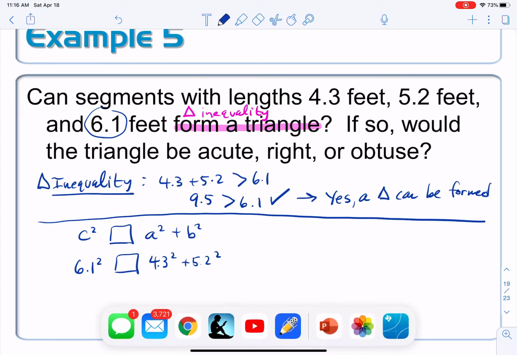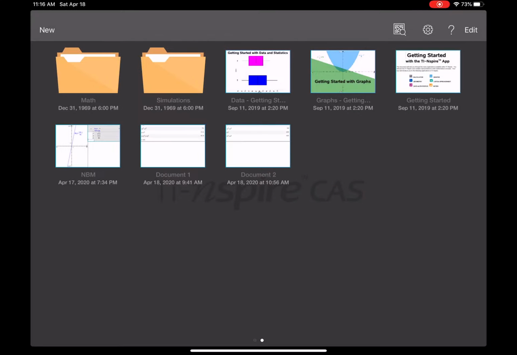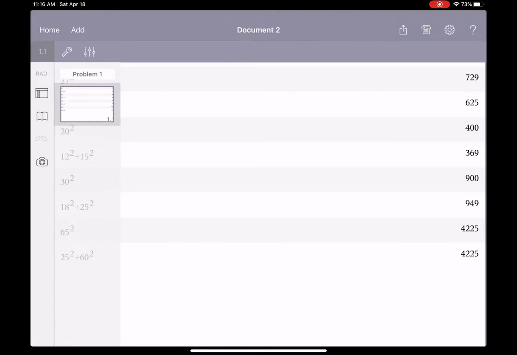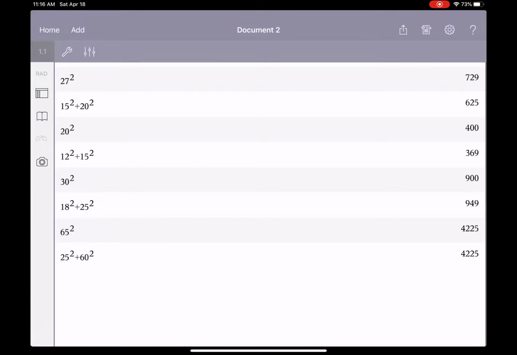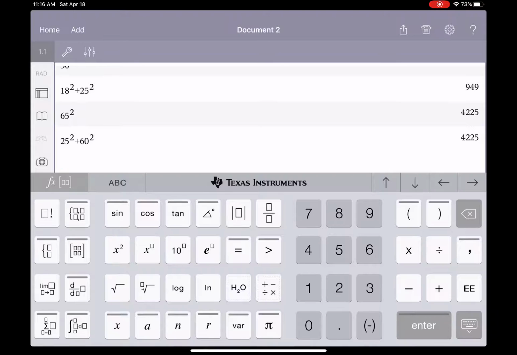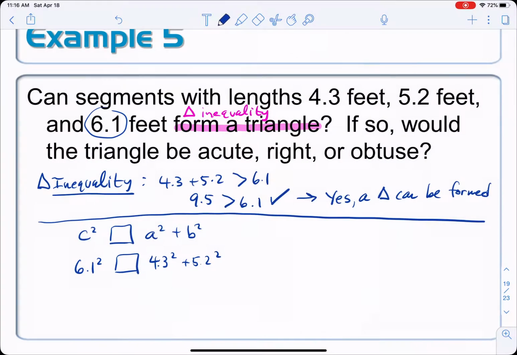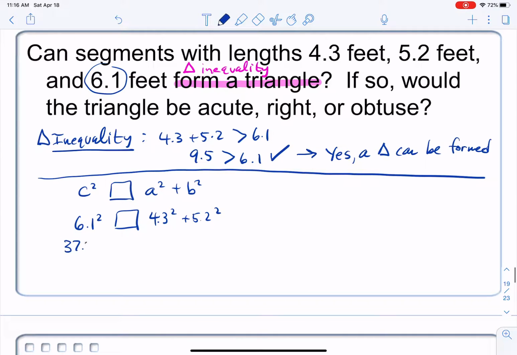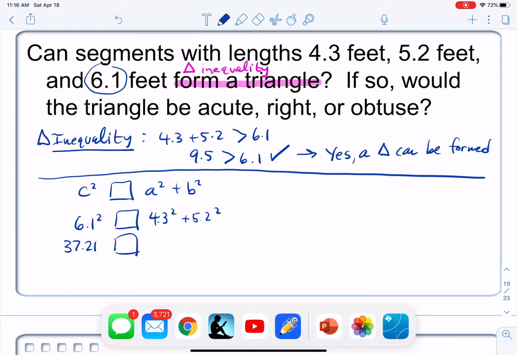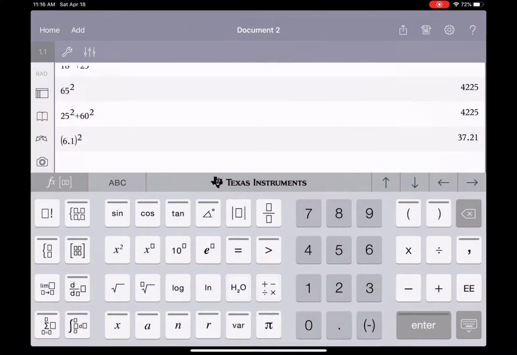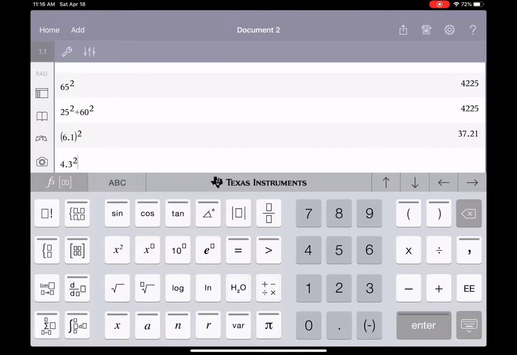All right, we will pull up the calculator for this thing. All right, and we had 6.1 squared. We're going to square that thing. All right, and we've got 37.21. Okay, and then let's go back and do 4.3 squared plus 5.2 squared.